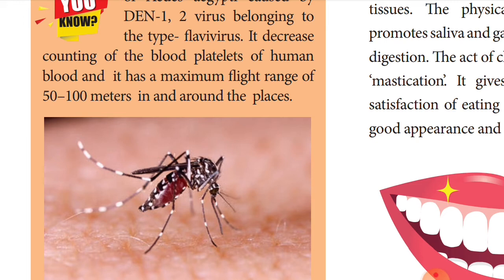Red blood cells and white blood cells also change. That is the main reason of this Aedes mosquito. And what is its maximum flight range? 50 to 100 meters around the places.